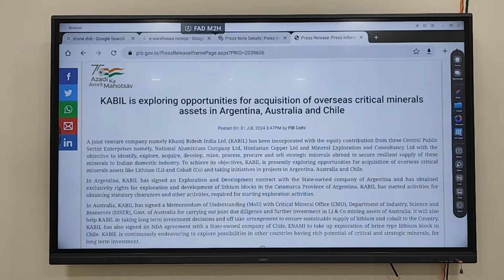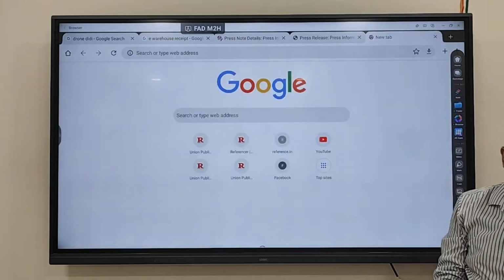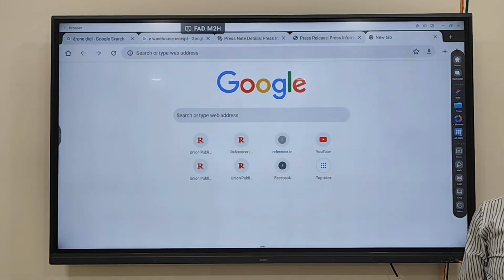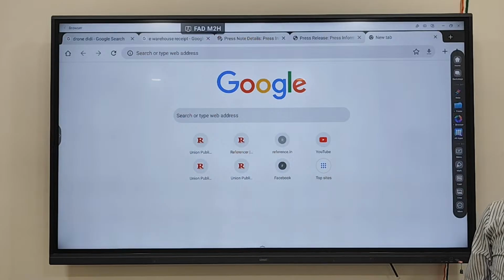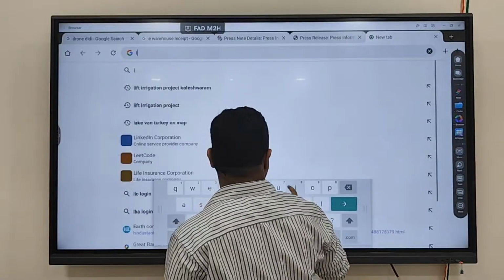Critical minerals. For example, there is a term used called lithium triangle. You know that lithium is which type of mineral? Is lithium a critical mineral or not? Last class we discussed the 30 critical minerals, and one of them is lithium.